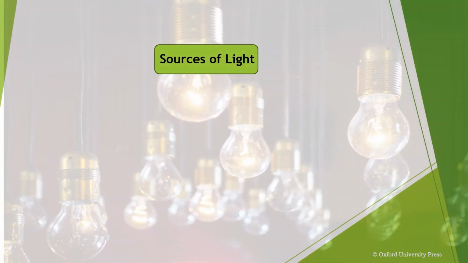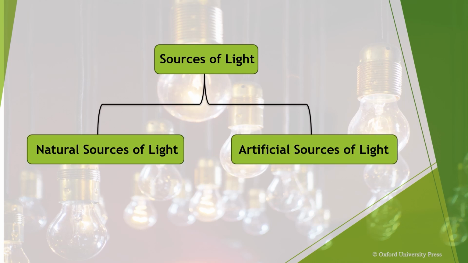When the light reflected from an object falls on our eyes, we are able to see the object. Any object that can produce light on its own is called a source of light. There are many sources of light around us. Sources of light can be of two types: natural sources of light and artificial sources of light.